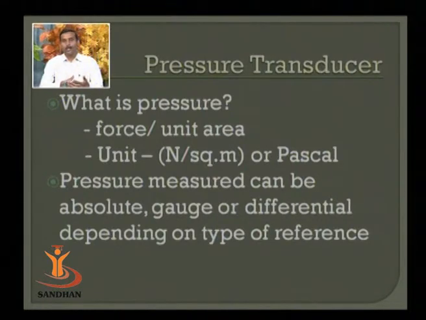The requirements are absolute pressure measurement, where the reference is zero pressure; gauge pressure measurement, where gauge pressure is the reference; and differential pressure measurement, where the pressure measured at one object is compared to another pressure that you have as a reference. So there are three different kinds of measurements: absolute pressure, gauge pressure, and differential pressure, depending on the requirement that you have.